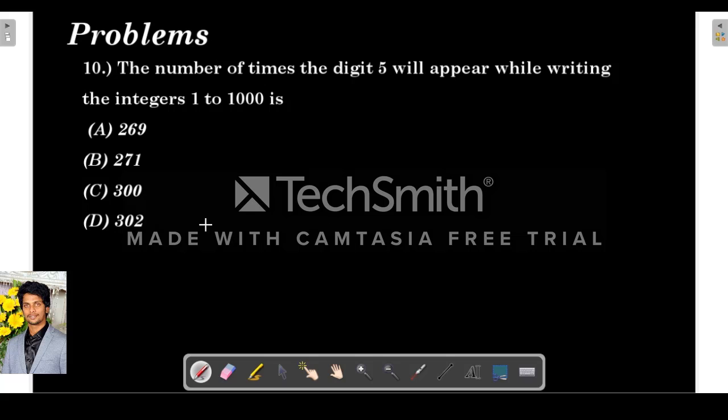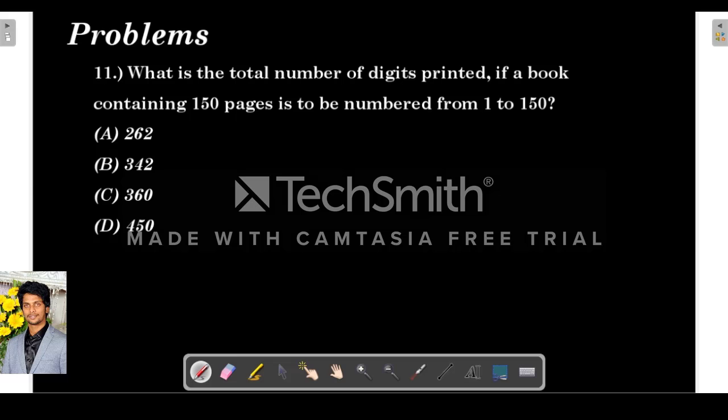So the number of digit 5 will appear where, okay, I think this question has repeated. This answer is 300. So I think second or third question. So what is the total number of digits printed if a book containing 150 pages is numbered from 1 to 150? They are telling a book has 150 pages, and how many digits are used for printing 1 to 150?